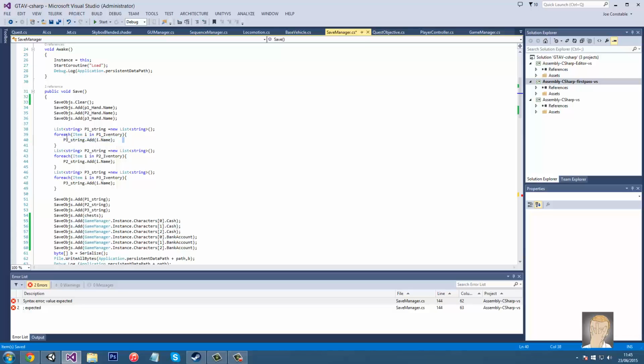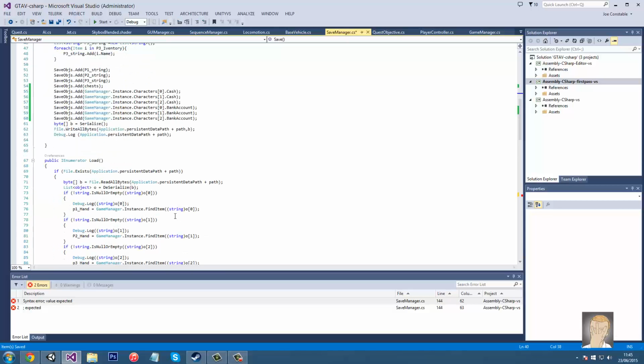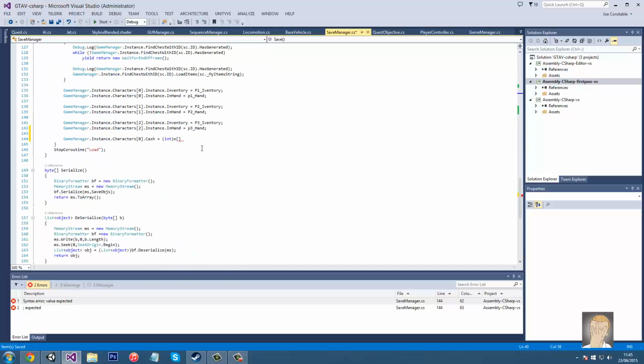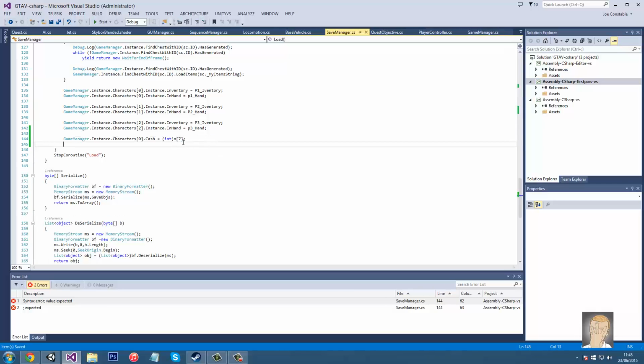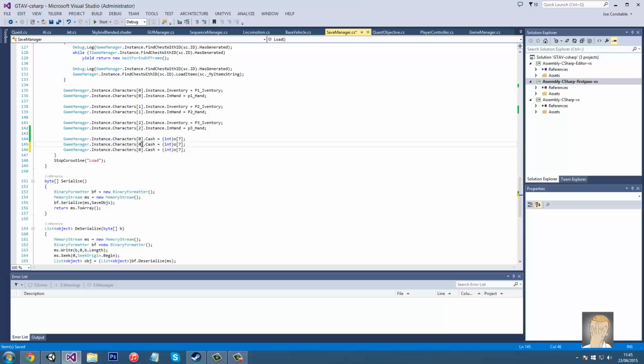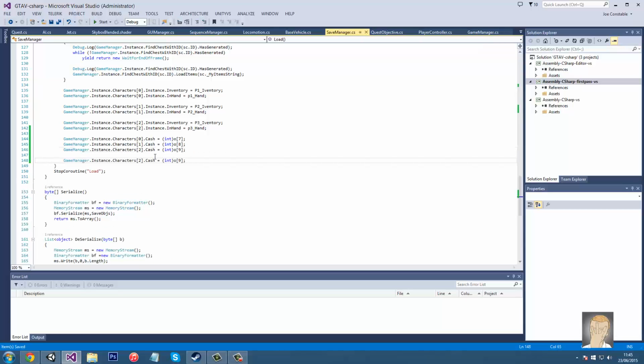I was an idiot and I thought that said save OBJ. So 0, 1, 2, 3, 4, 5, 6, 7. I went a bit kiwi there. 7 equals int 7, and then cash 1, 2, and then 8, 9. Lovely. And then we've got to do the bank account.